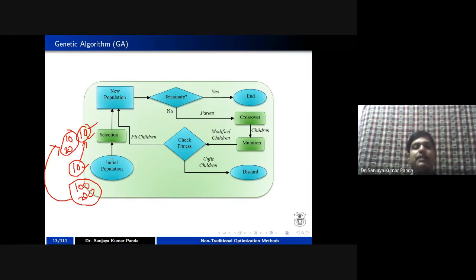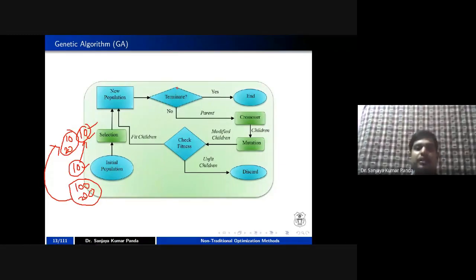Once you apply the selection method, you arrive at the new population step, where you can apply a couple of iterations in order to find a particular solution. You can see there is a one directional arrow up to new population. Once you reach the new population, you can continue like this. This loop you have to iterate until your termination condition is satisfied.